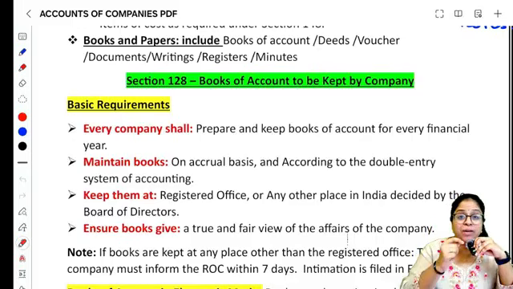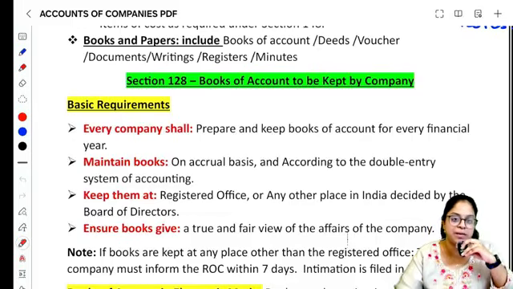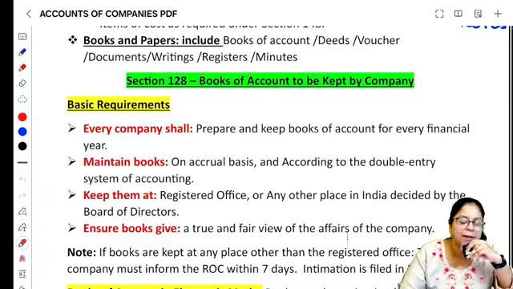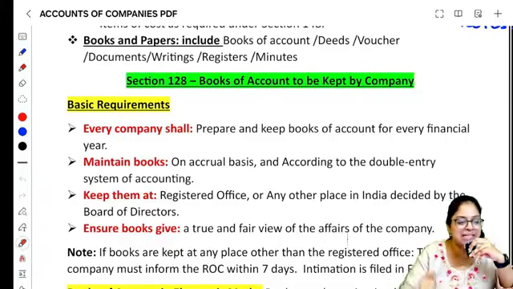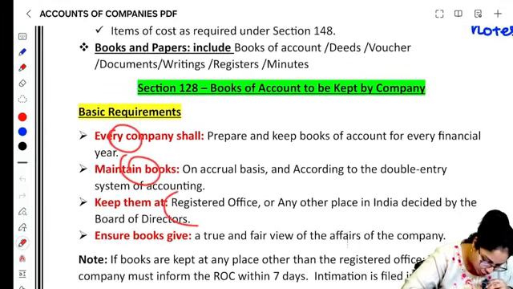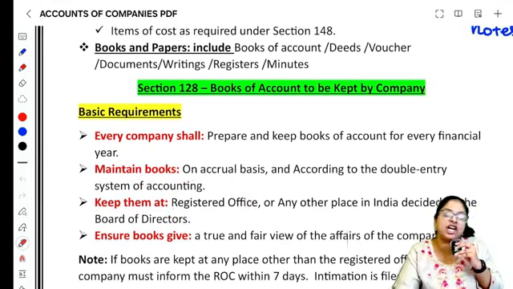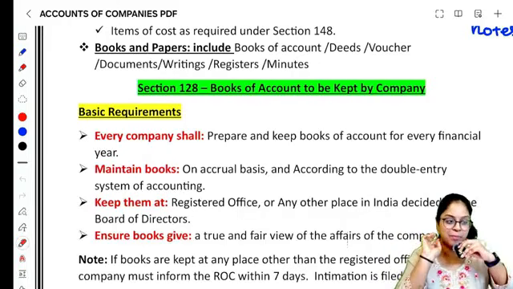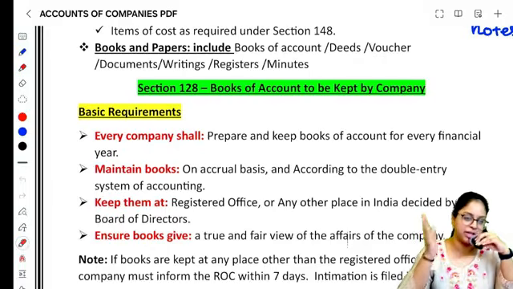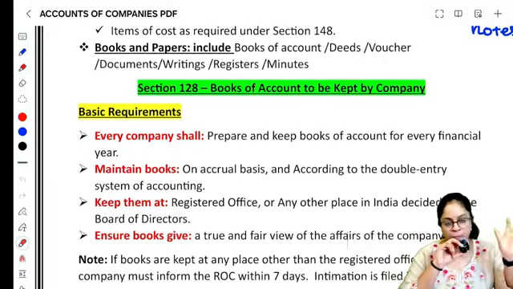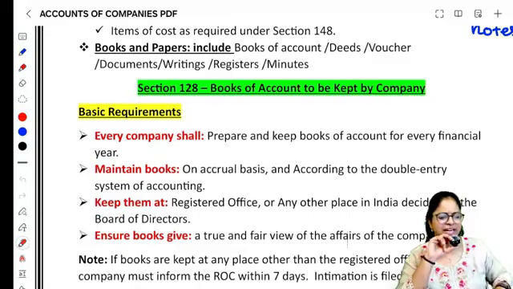You have to maintain the books of accounts on an accrual basis and double entry system of accounting. That is every credit has a corresponding debit, right? So you have to maintain it in accrual basis and double entry system of accounting. இத தவிர இந்த books நீ எங்க வச்சிருக்கணும், you should have kept it in the registered office of the company ல வச்சிருக்கணும் or any other place as may be decided by the board of directors. Okay, either you keep it in the registered office or any other place as may be decided by the board of directors. And அதுக்கு அடுத்த point is very generic.